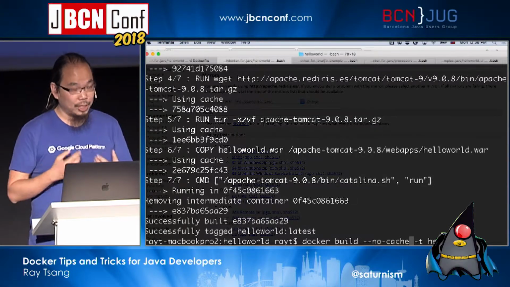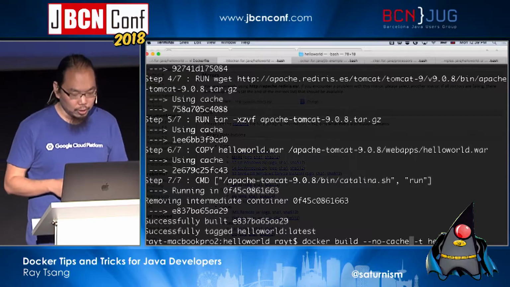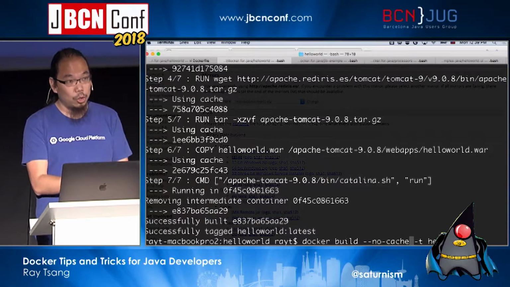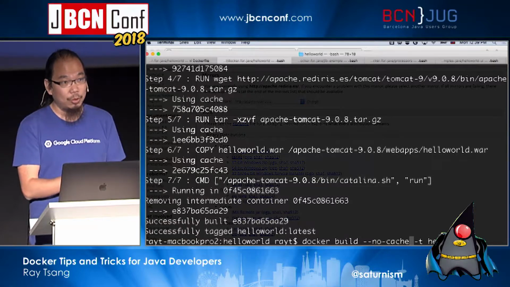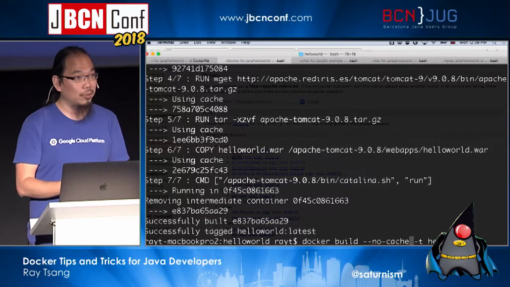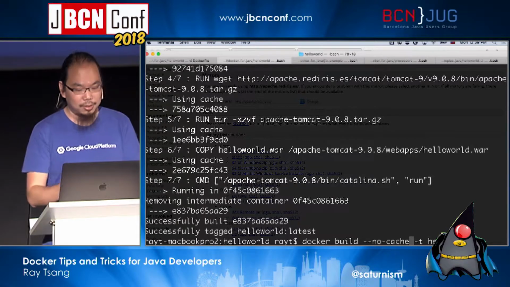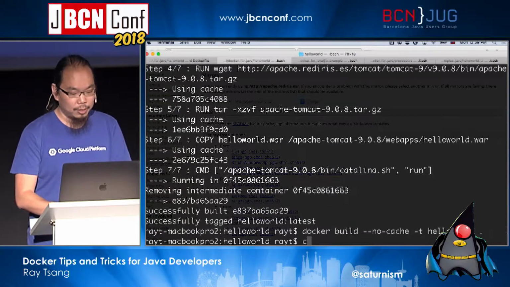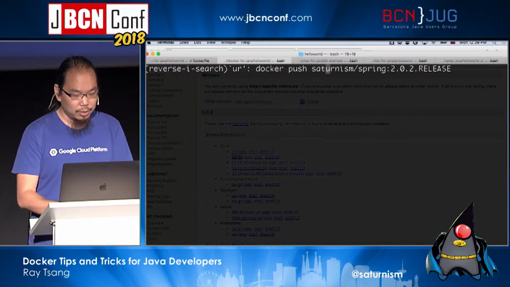And that is probably the best way to build from a CI/CD server, because otherwise your CI/CD server will be depending on caches that were pulled down a year ago, right? And if you never update these caches, you're always going to be running on outdated environments, all right? So be careful. So let's run this again.